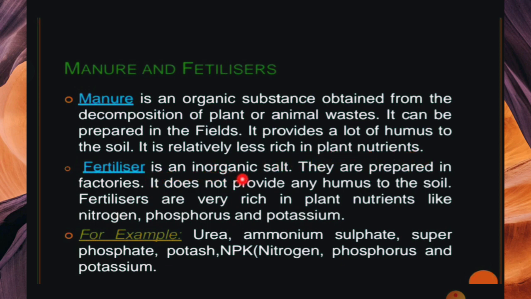Fertilizer is an inorganic salt. They are prepared in factories. They do not provide any humus to the soil. Fertilizers are very rich in plant nutrients like nitrogen, phosphorus, and potassium.